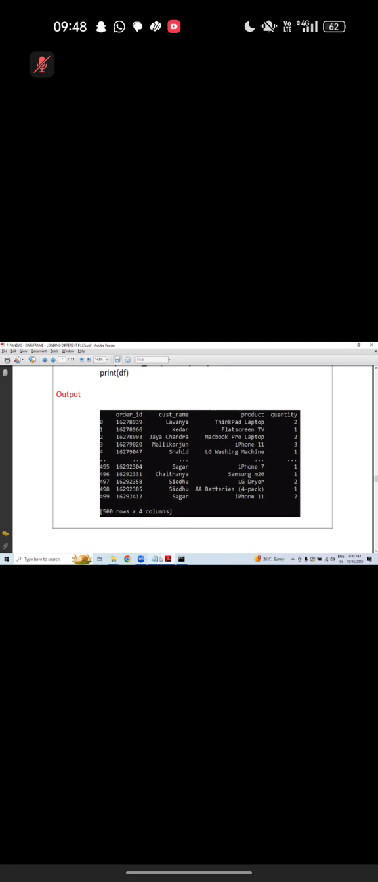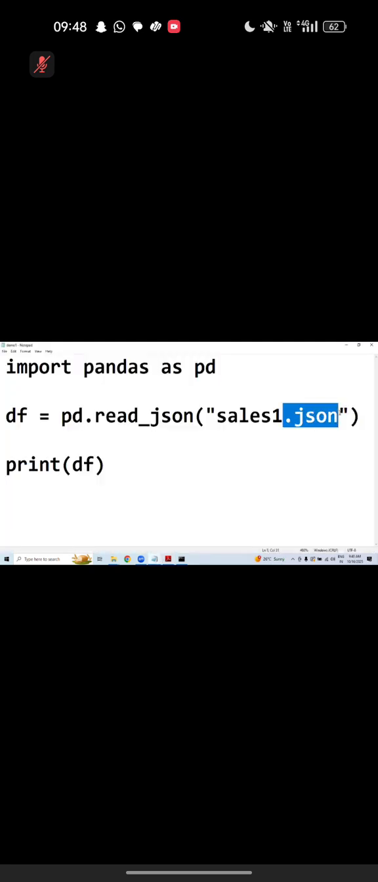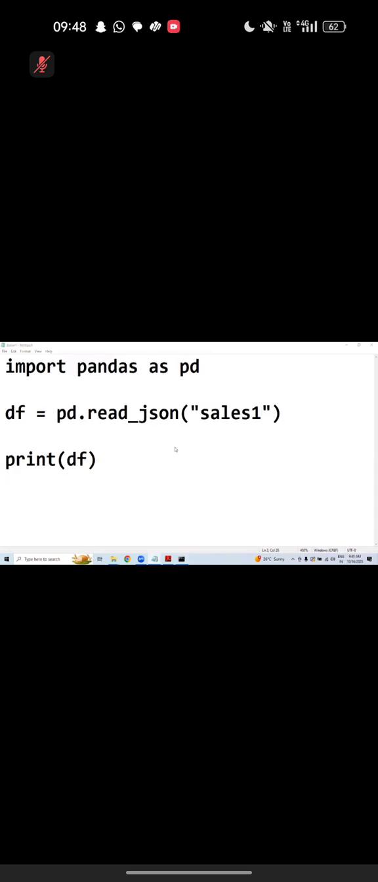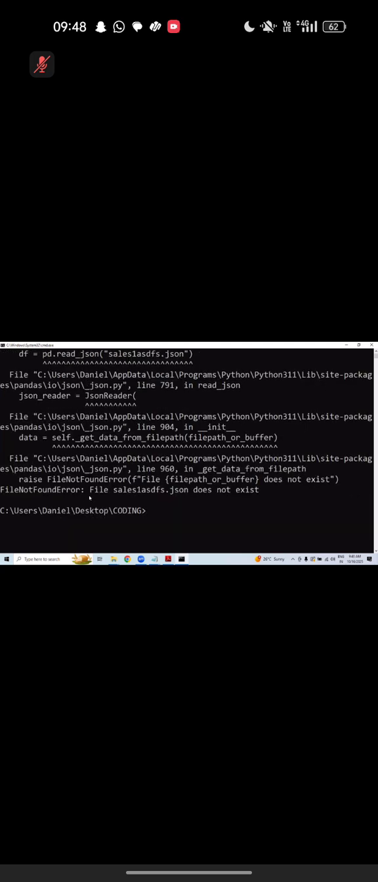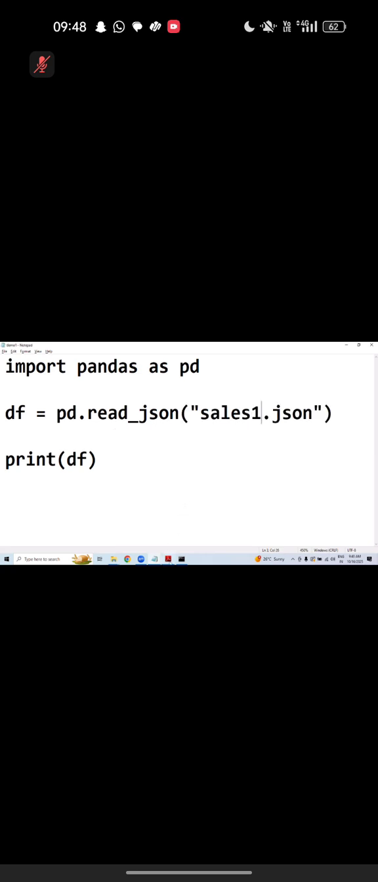Sales1.json. Whenever we are loading the file, including the extension also you should provide. Otherwise, you will get an error. Extension really matters. What are you getting? Expected object. The file name should match. Otherwise, you will get what error, sir? File not found error. The extension should match. File sales1 does not exist. File not found error. Make a note on this. We already know these. Move on.